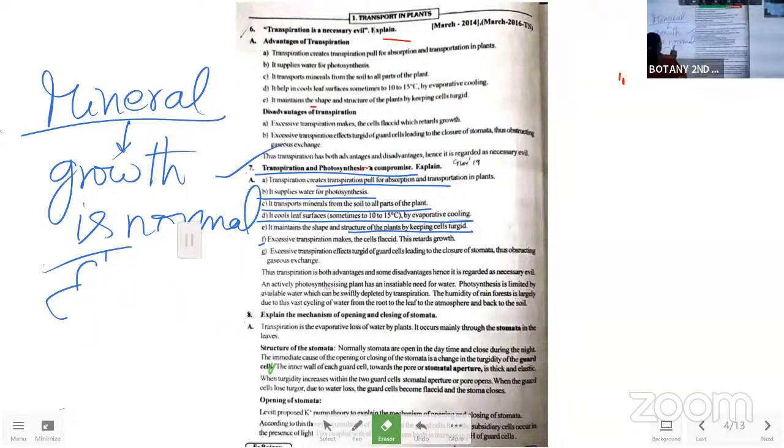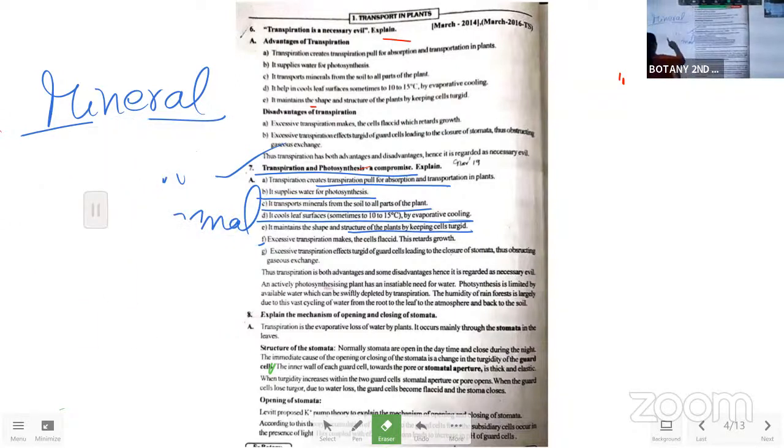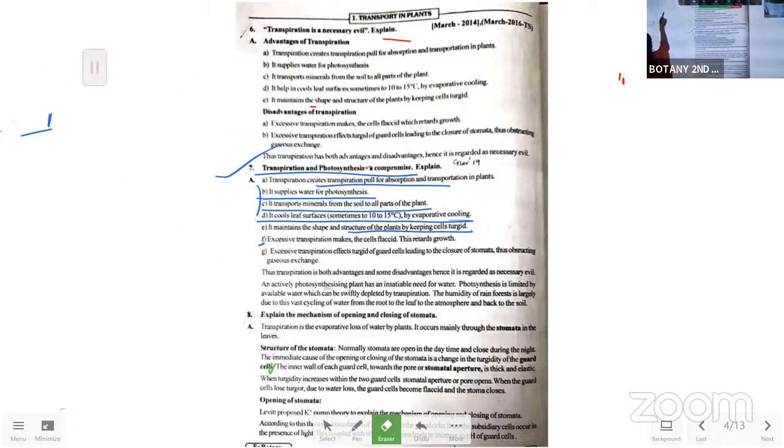And with this, how is it going to be a compromise with the photosynthesis? If the transpiration is normal, then photosynthesis is normal. If transpiration is more, then photosynthesis is going to be reduced. That means the food preparation in the plant body itself is going to be stopped. So with this, plant will not get much energy and it may become weak also.